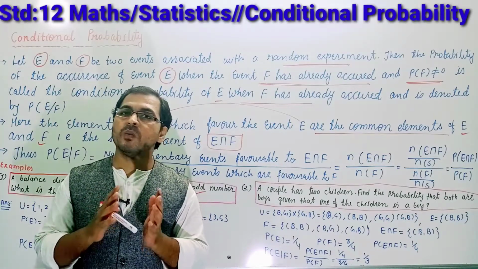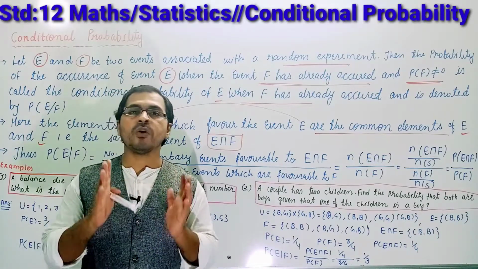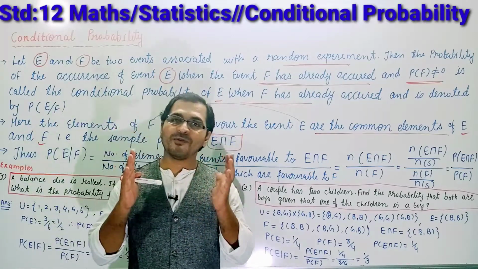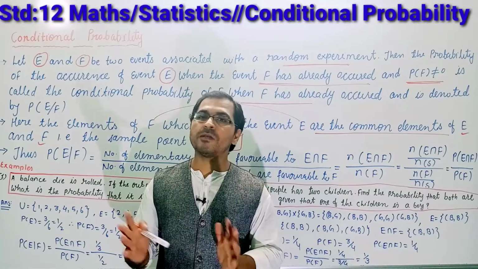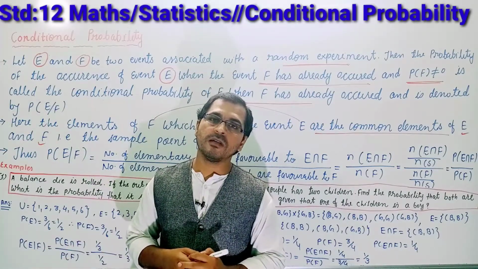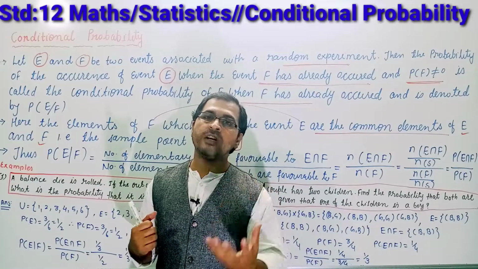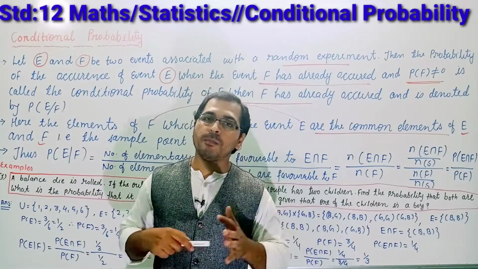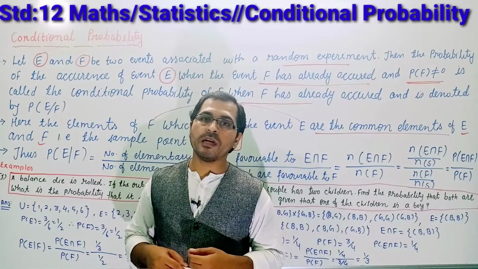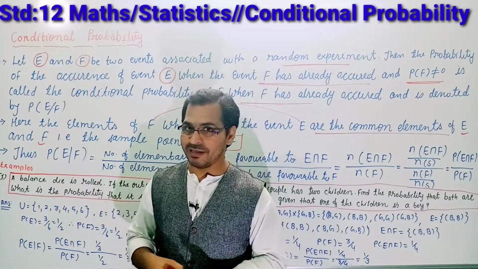Understood? What I am telling is, in your class there are 50 students. All these 50 students took the examination. From those 50 students, 40 students passed. So find the probability that a girl passed.